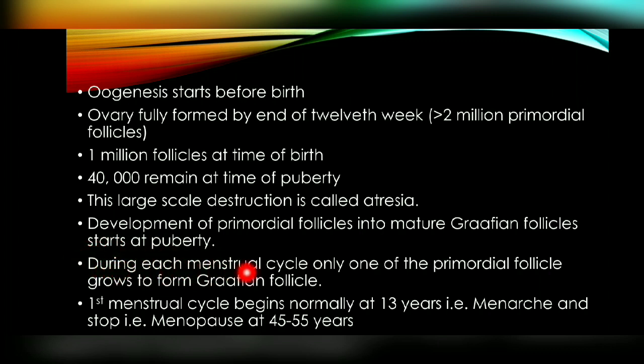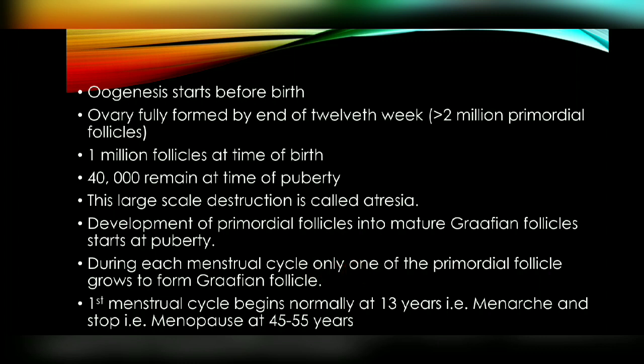So the first menstrual cycle begins normally at 13 years, and that is called the menarche. That is the normal, or we can say the average. Normally in a girl child it occurs at 13 years, and that is called the menarche. The first menstrual cycle is called the menarche, and when the menstrual cycle stops in females, that is called the menopause. And what is its age? That is 45 to 55 years.